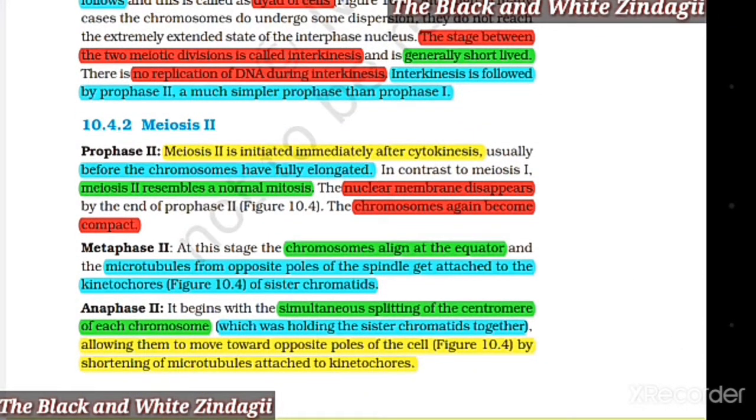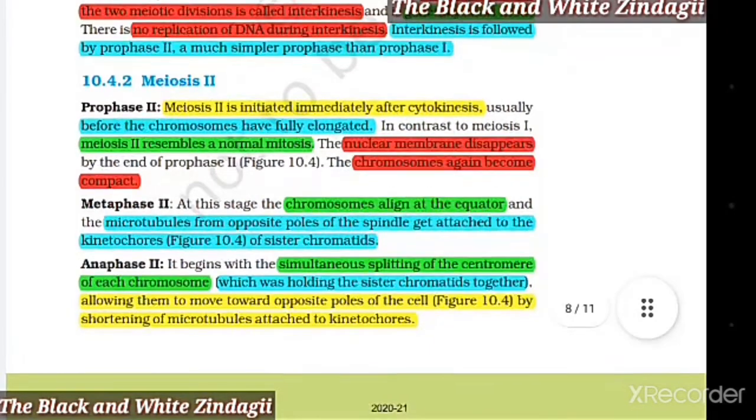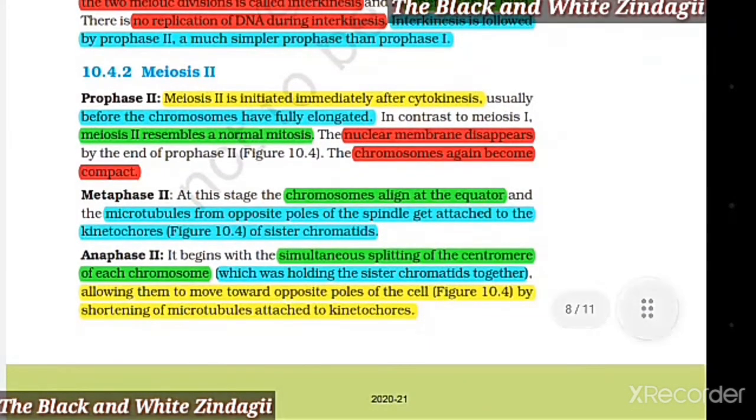10.4.2 Meiosis 2. Prophase 2. Meiosis 2 is initiated immediately after cytokinesis, usually before the chromosomes have fully elongated. In contrast to meiosis 1, meiosis 2 resembles a normal mitosis. The nuclear membrane disappears by the end of prophase 2. The chromosomes again become compact.